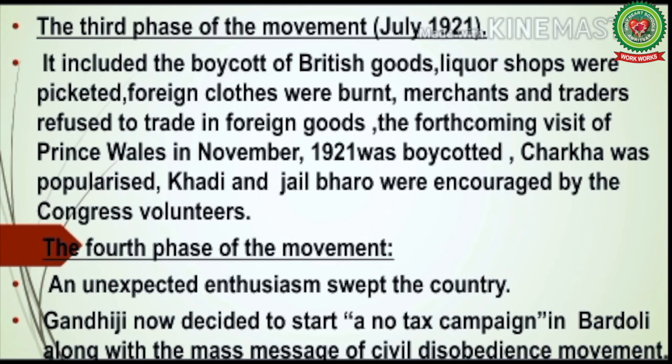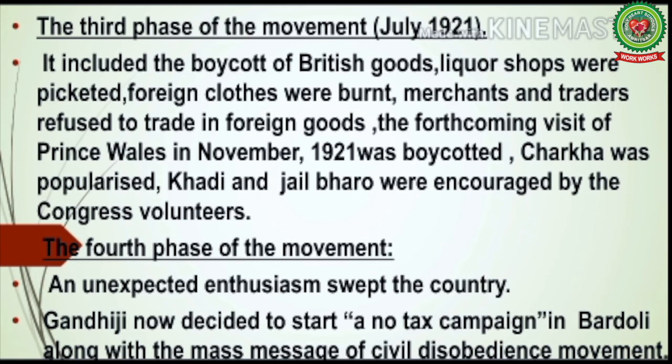The third phase was characterized by total boycott. It included even the boycott of the liquor shops. The students used to stand outside the shops where the British goods were selling so that the customers could not enter the shops and buy the British products. That was their way to encourage the Swadeshi goods, the Indian goods, and to discourage the sale of the British goods.